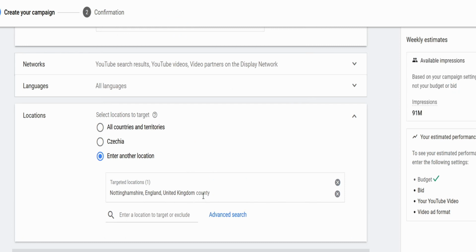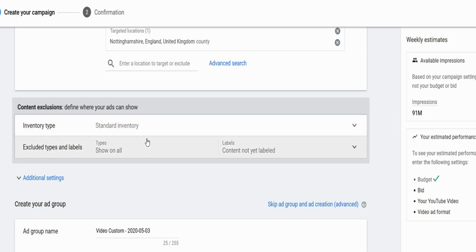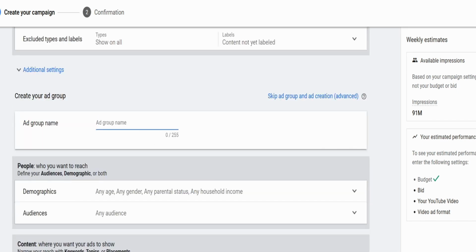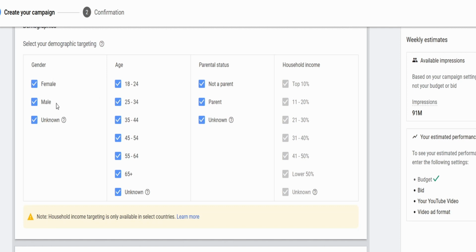So we are going to target Nottinghamshire with this ad. Then in terms of exclusion, what kind of content we want to ignore, just ignore that. Ad group name, let's put JackSucksAtLife just so we can find it easier later. Demographics though, because this ad we're specifically targeting to Jack. So we're going to get rid of female, we're going to get rid of all of these other age ranges. He is not a parent so far as I know.